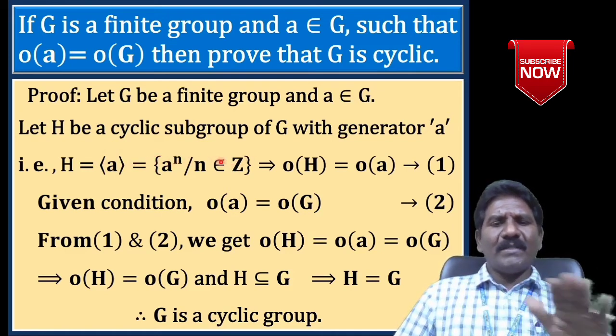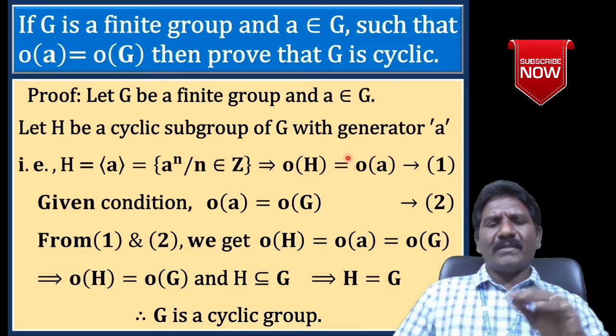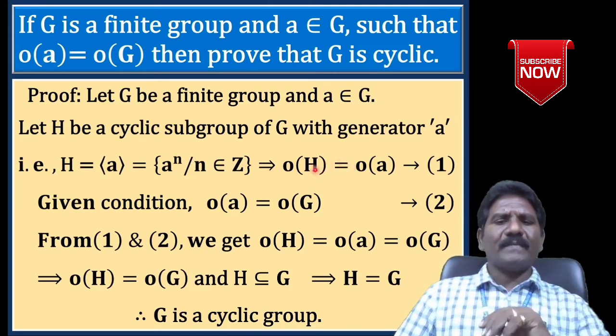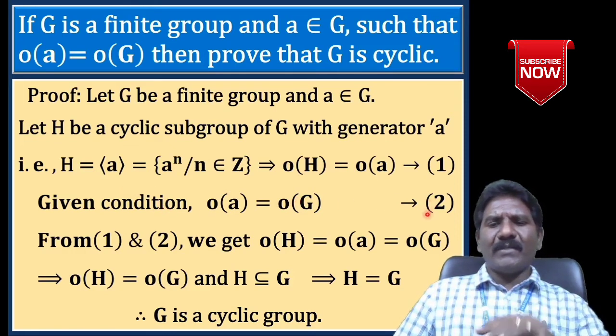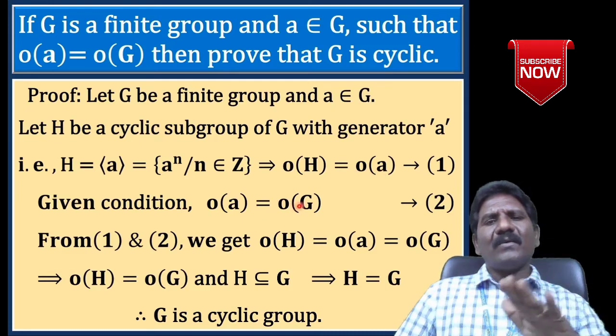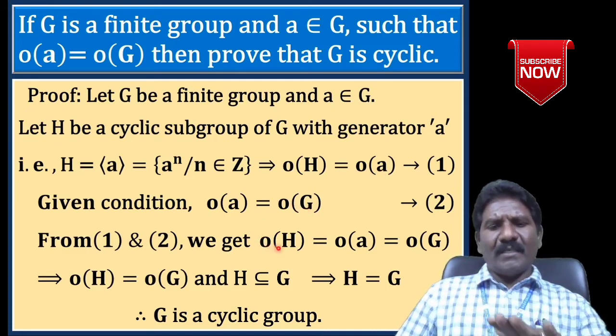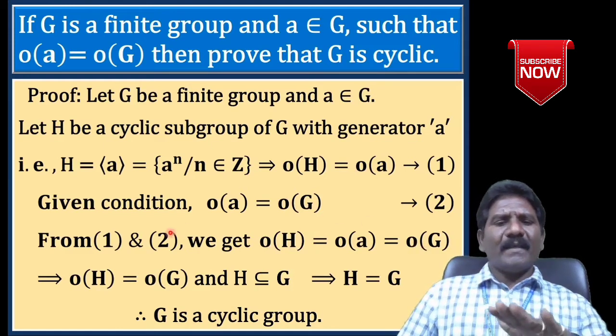Here order of H is equal to order of a, since a is a generator of H. According to the given condition, order of a is equal to order of G. It is denoted by equation 2. From 1 and 2, we get order of H is equal to order of a and order of a is equal to order of G. That is, order of H is equal to order of a is equal to order of G.